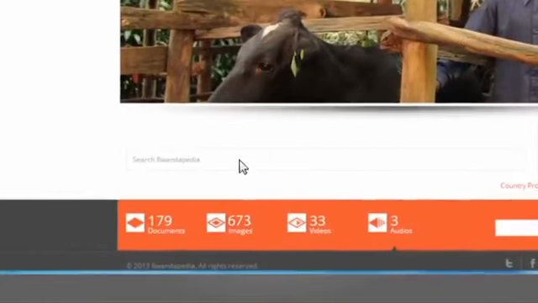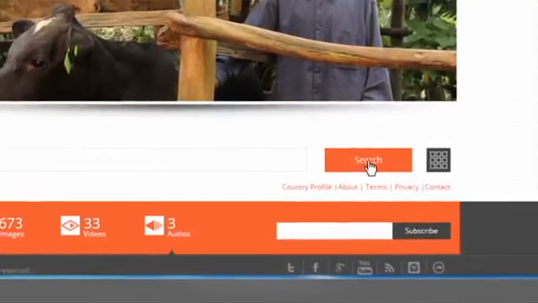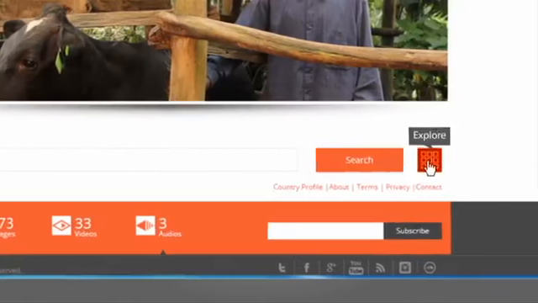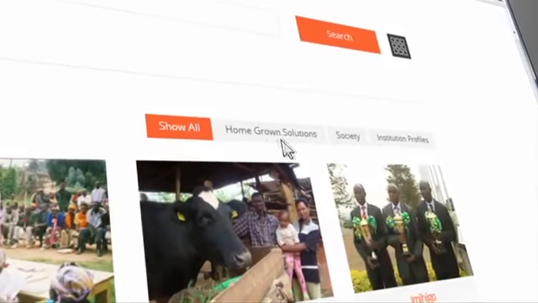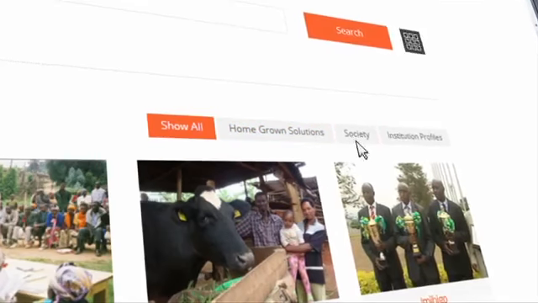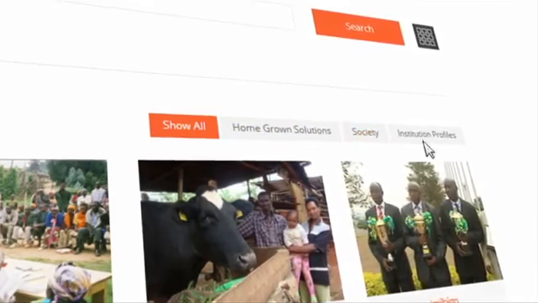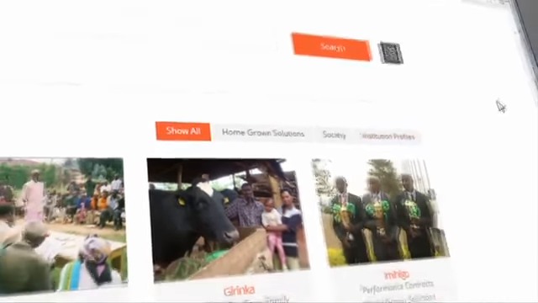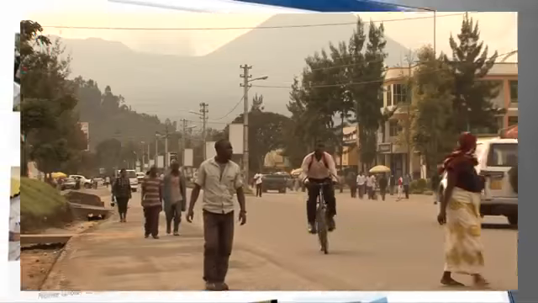In the search field, viewers will enter the topics of interest. The Explore button caters to the user who wants to browse the site and learn more about Rwanda. The viewer is able to access their homegrown solutions.